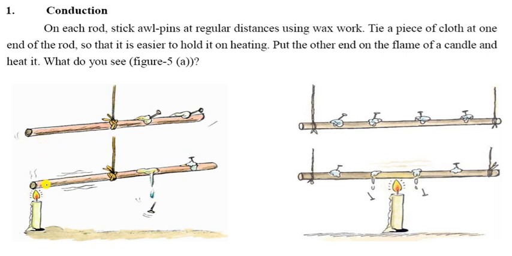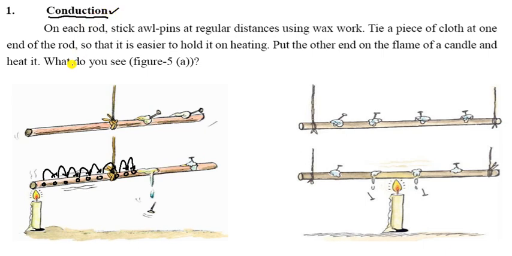One particle gets heat, it is transferred to the nearest particle of the iron, and that one transfers to the next particle. First one transfers to the second, second to the third, and gradually it goes on like this. That type of transfer of heat is called conduction.